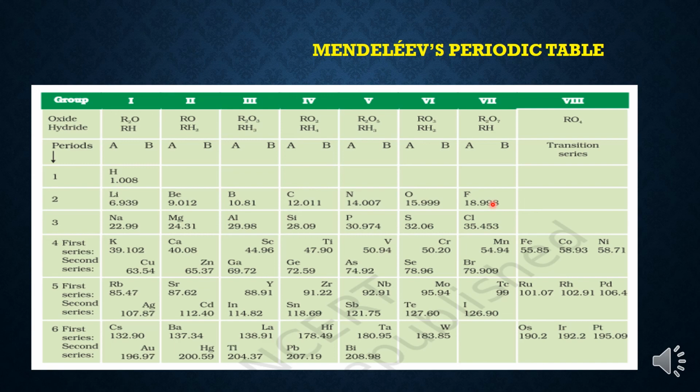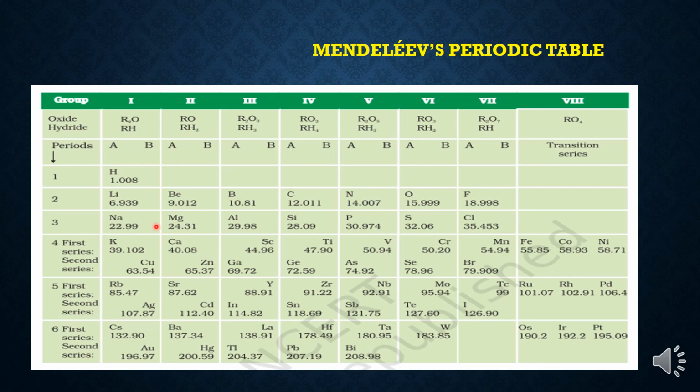So, he said that the properties of elements are the periodic function of their atomic masses. Children, we can say here Mendeleev assumed that the fundamental property of any element is atomic mass, as well as he also considered the chemical property of the element before placing that element into a particular group. Now children, let's talk about some achievements or qualities of his periodic table.